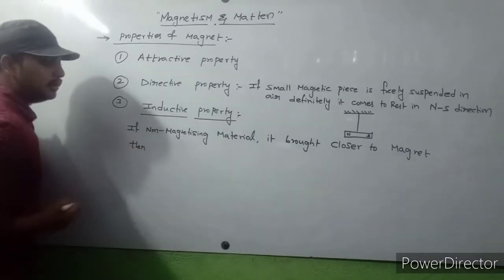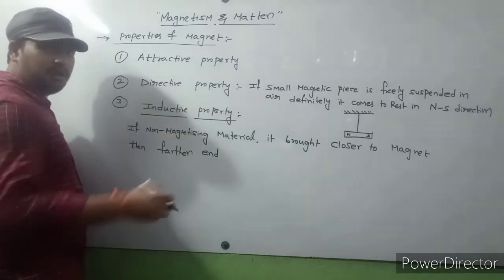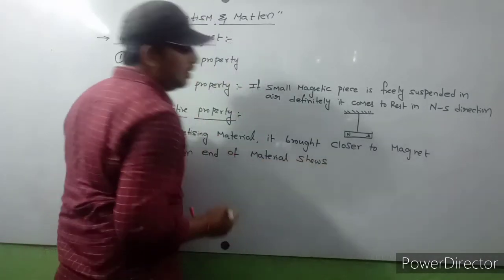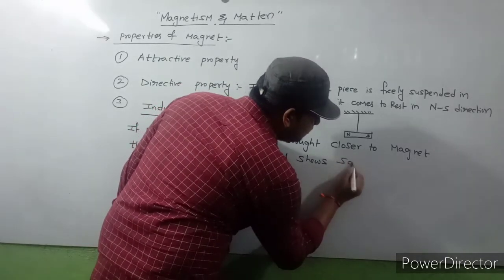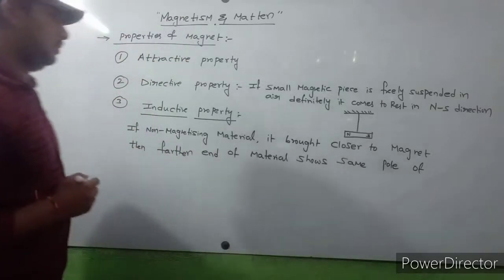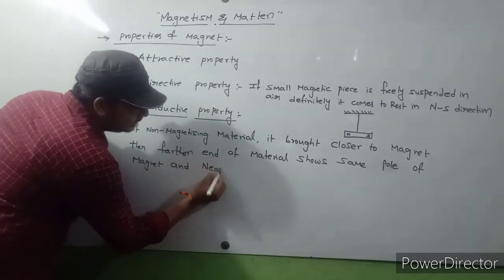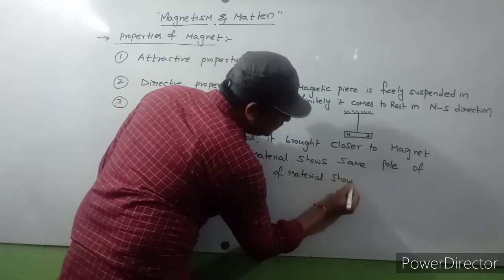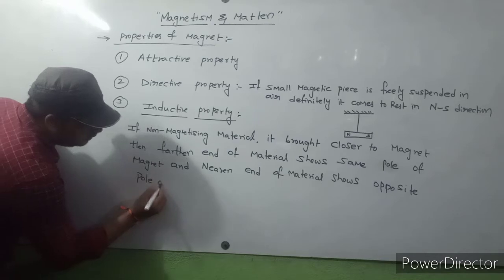Then the further end, far end, of the material shows the same pole of the magnet, and the nearer end of the material shows the opposite pole of the magnet.